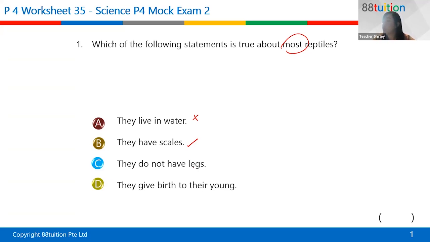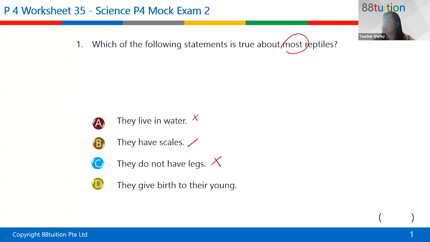So they do not have legs. They do not have legs means that, for example, snakes don't have legs, but there are also reptiles that have legs, right? Reptiles like, for example, crocodiles and all. So in this case, this one is wrong. Okay, they give birth to their young.